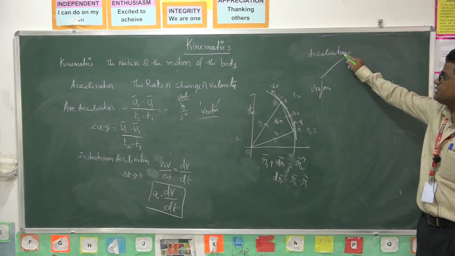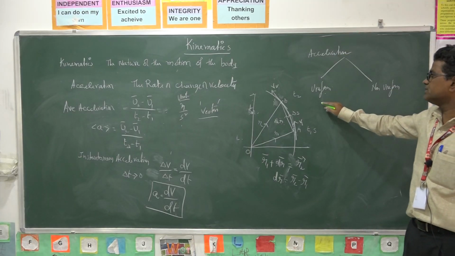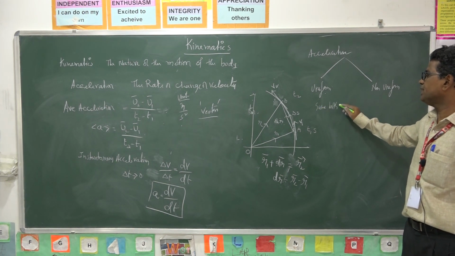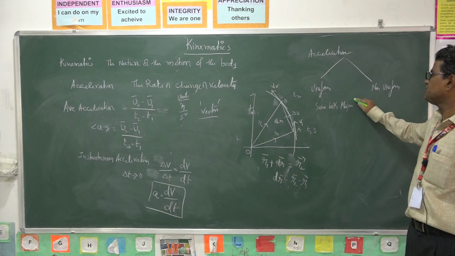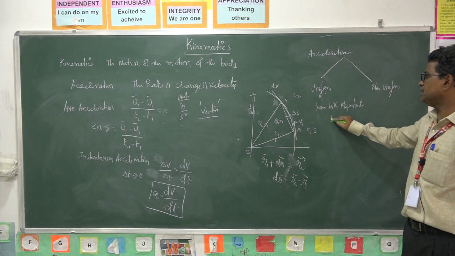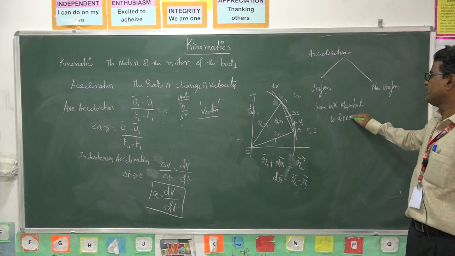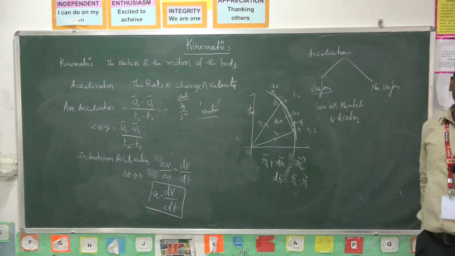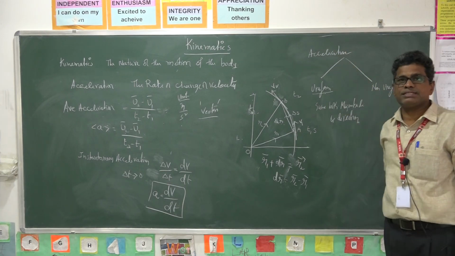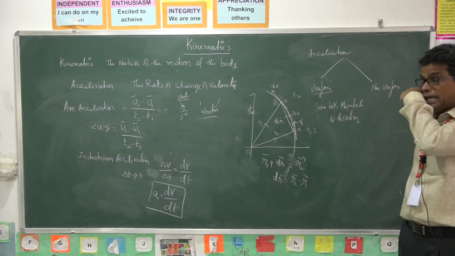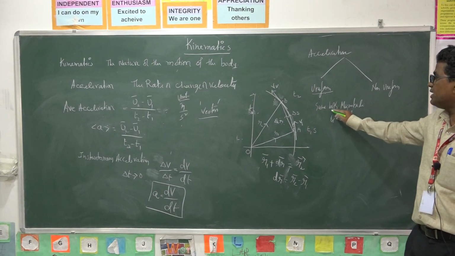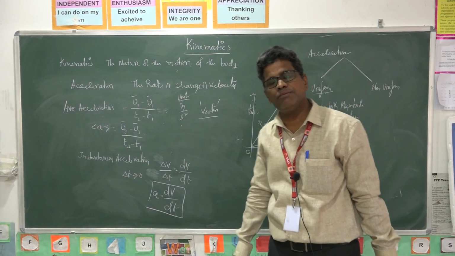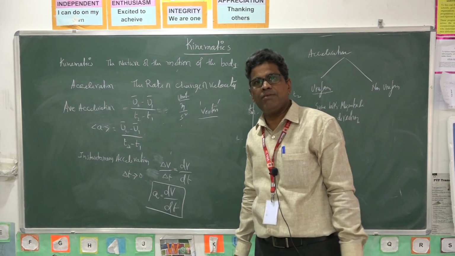If the acceleration remains the same both in magnitude and direction, then the acceleration is said to be uniform. What is uniform acceleration? When a body moves and the acceleration value remains the same both in magnitude and direction, the body is said to move with uniform acceleration.